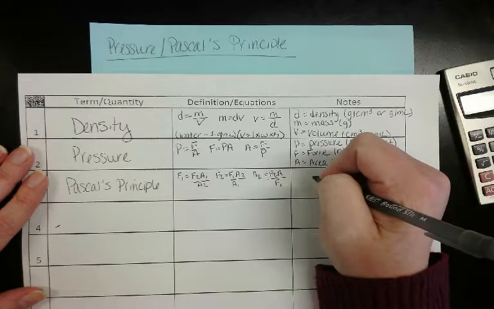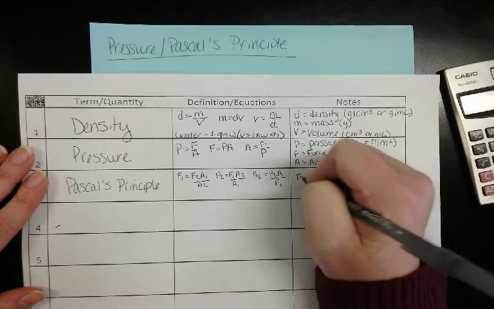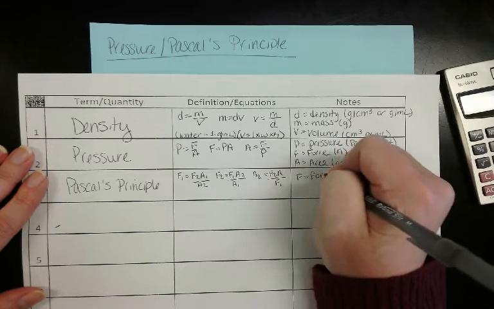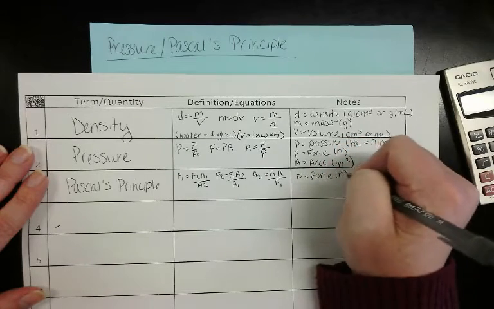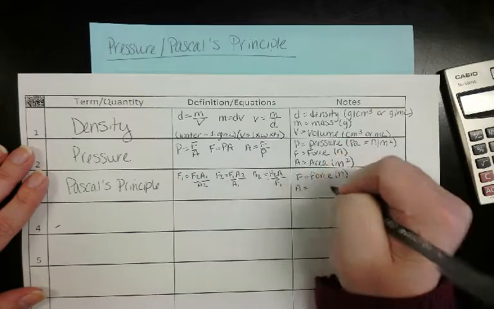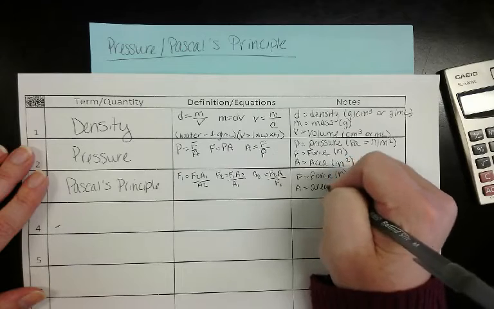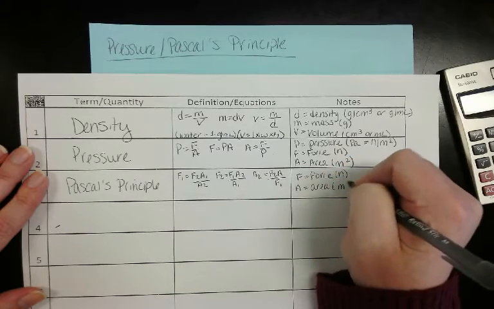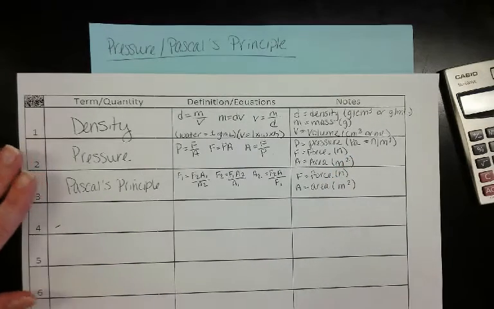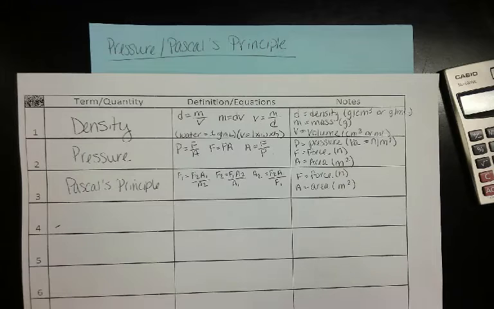So when you're looking at this, you're going to have force, which is in newtons, and your area, which is going to be in meters squared. Sometimes they're going to give it to you in centimeters squared, but you're not going to have to convert it. They let you just solve it as is.